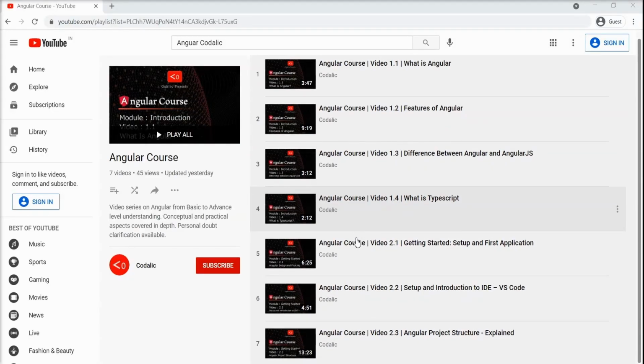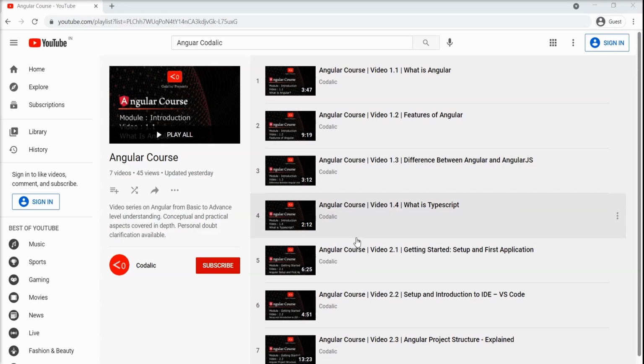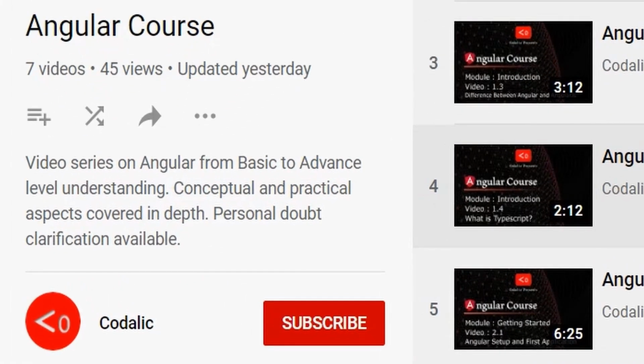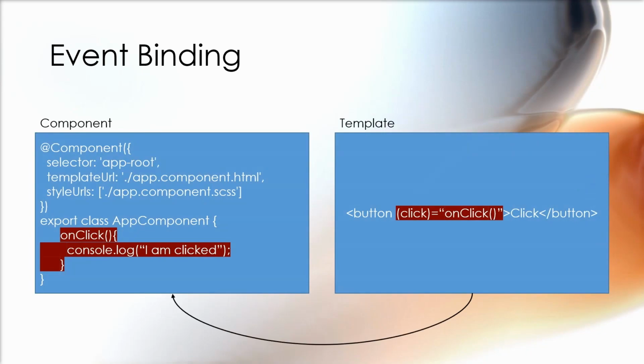This is part of the video series Angular course. If you have not watched the earlier videos, you can go through them for a better understanding. So far, we have seen the examples of text interpolation and property binding, where the data is transferred from the TypeScript file to the template file for displaying certain data to the user. But in this case, the data will go in the opposite direction.